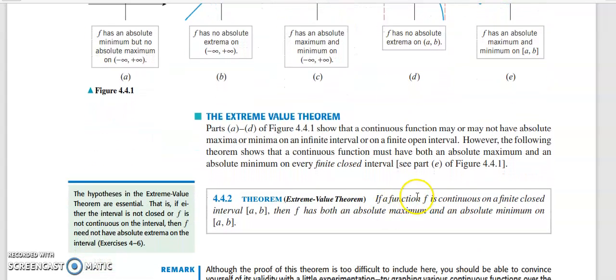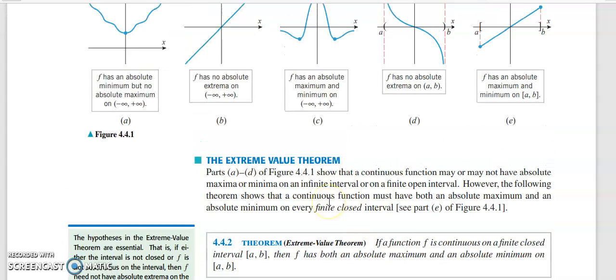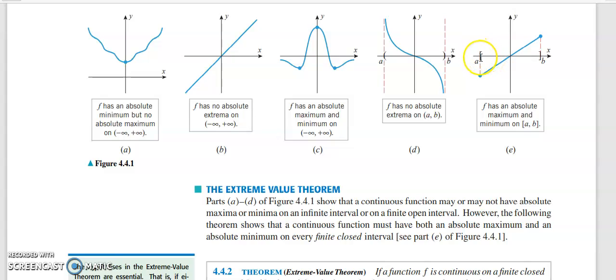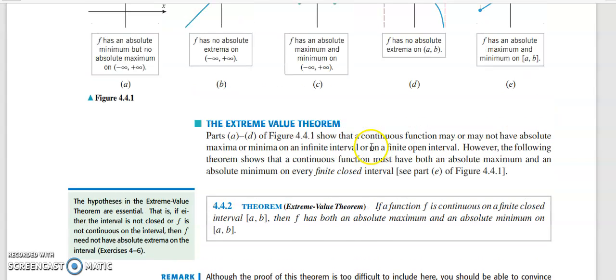So extreme value theorem states that if the function is continuous on a finite closed interval AB, closed interval in the sense it must not be an infinite interval, none of the endpoints a and b must be infinite. So if you have a finite closed interval a and b, then f will have both absolute maximum and absolute minimum. So it will be at the critical points, we can take f dash of x equal to 0 and find critical points, and either that will be the absolute maximum or absolute minimum, or that will occur at the